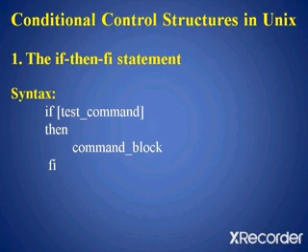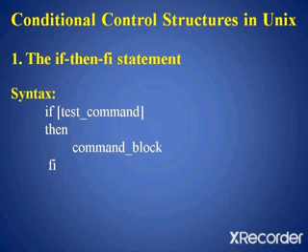The first concept is conditional control structures in Unix. When we write a program, many of the statements like declaration statements, assignment statements will be executed one after the other. That is, sequential execution will happen. But sometimes we may require to perform an action only when another action returns the value true. Then we are going to use conditional control statements. Shell programming provides many conditional control statements.